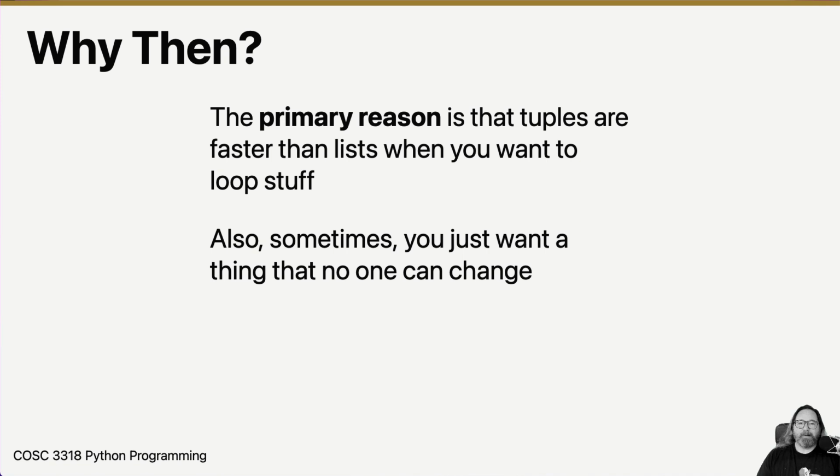So why are we interested in having tuples? The primary reason is that they're faster than lists when you want to loop. That's really it. Because Python knows the tuple is not going to change, it can optimize the loops for tuples. And also sometimes you just want things that no one can change.